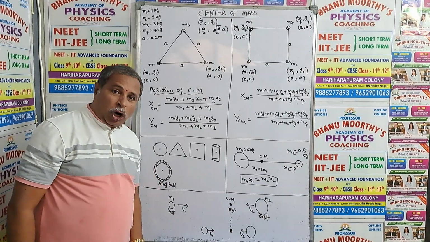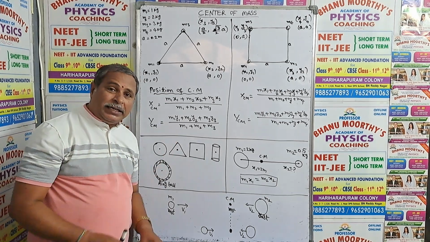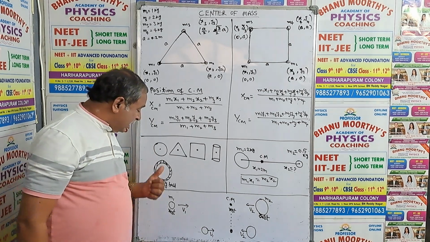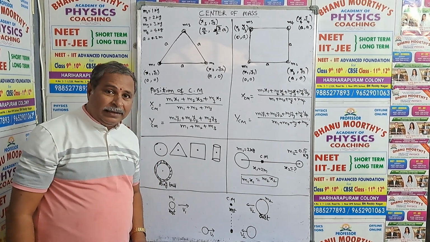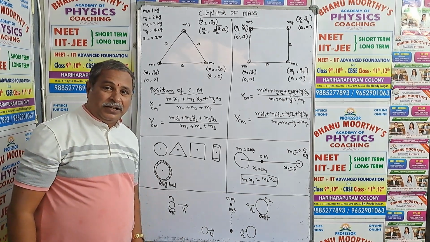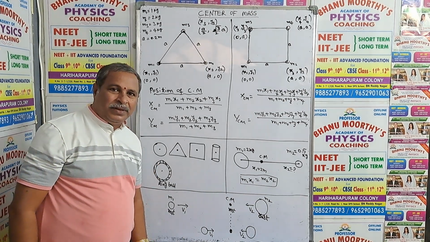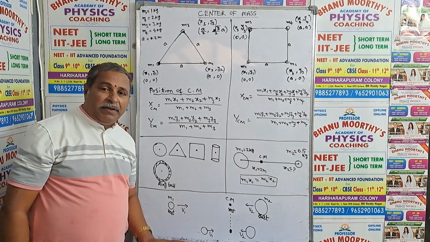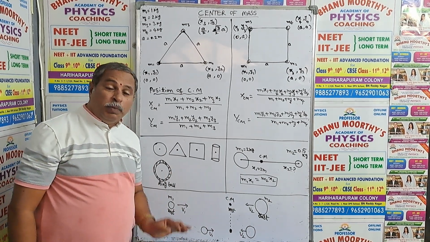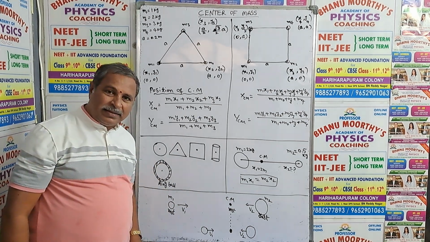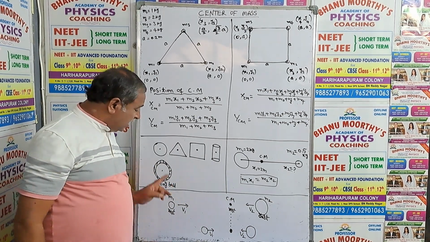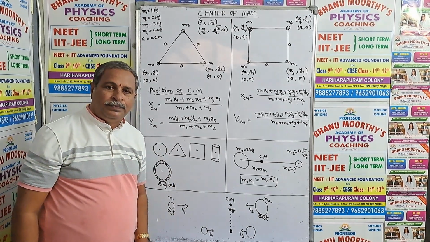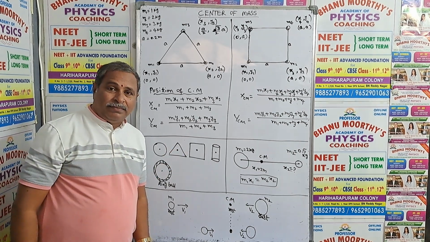In the case of a ring, the total mass is concentrated on the ring, you know that. But at the geometric center there is no mass, yet the center of mass exists. So, I am giving one sentence to you. It is not necessary for the mass to be present at the center of mass. Even though there is no mass, the center of mass can exist. Example: ring, bangle, hollow substances.